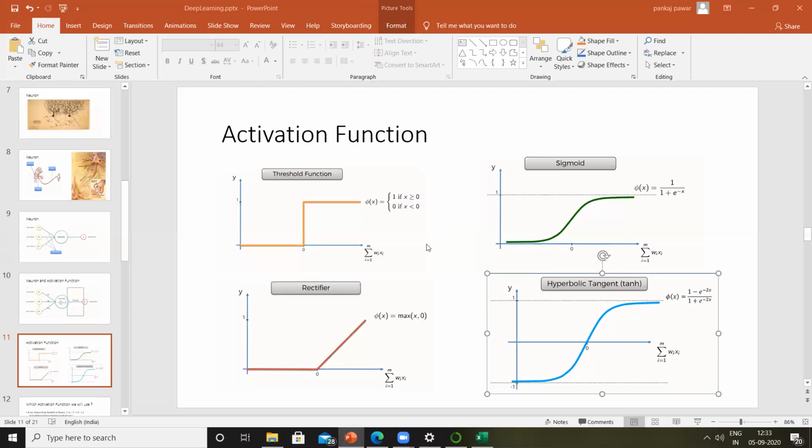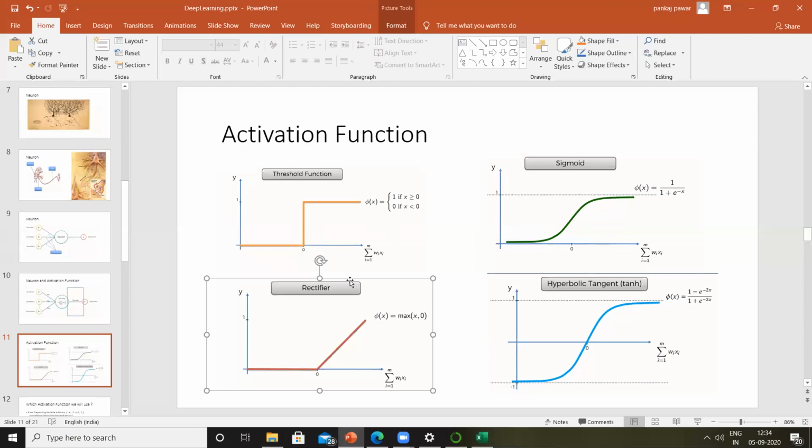The only thing that we are trying to understand here is, if there is a situation where we are trying to predict 0 or 1, and we are not interested in any of the values in between, then I'll be using the threshold function. If I want to predict values between 0 and 1 as probabilities, where 0 is zero probability and 1 is the highest probability, and there can be probabilities like 30%, 20%, 10%, 70%, and so on, the best thing to use is either sigmoidal or rectifier.